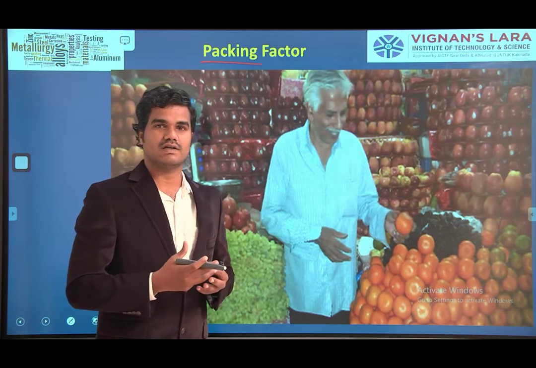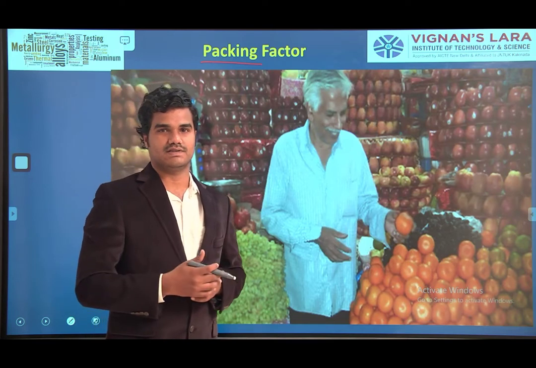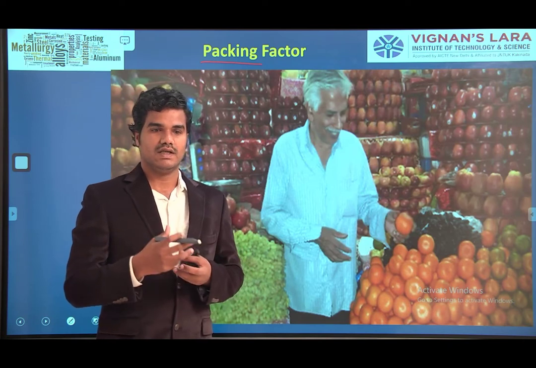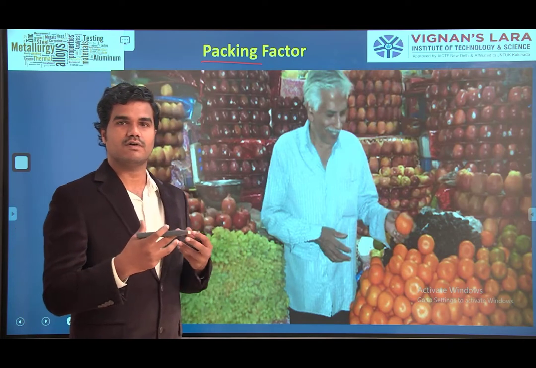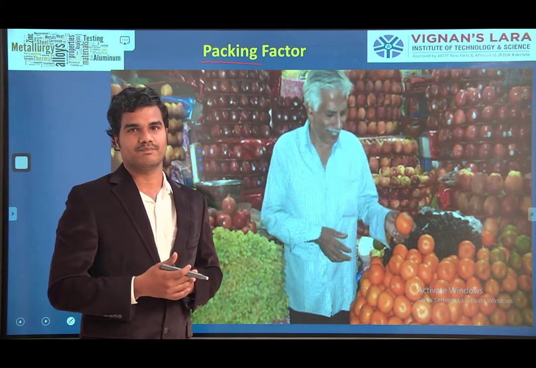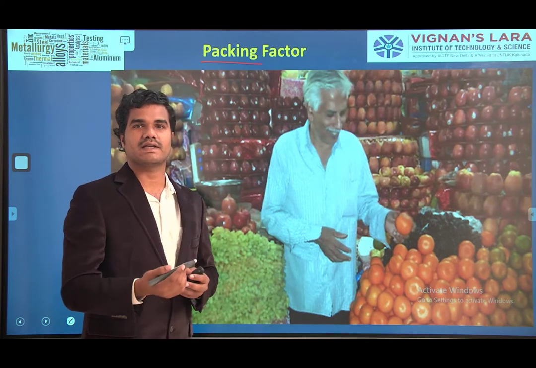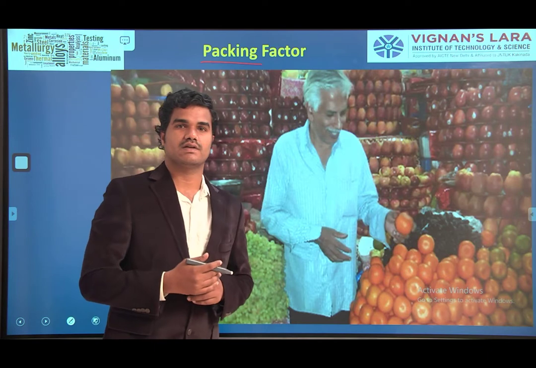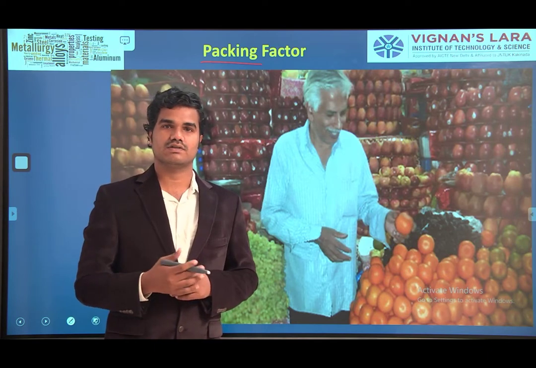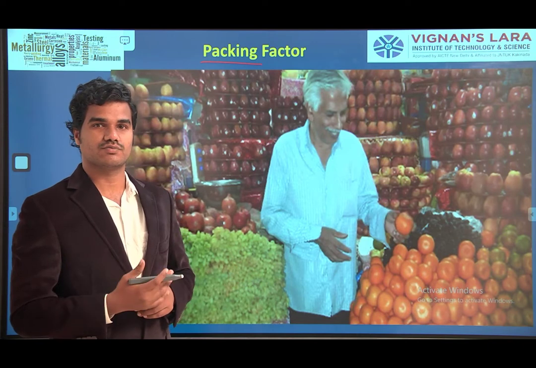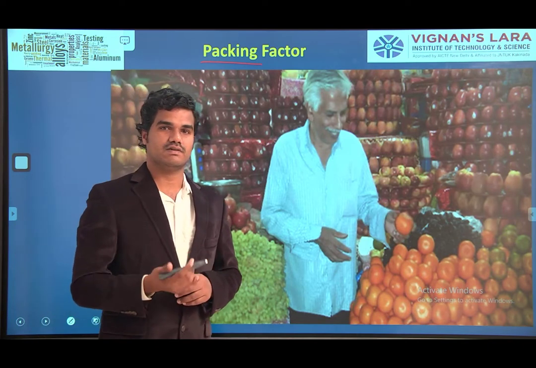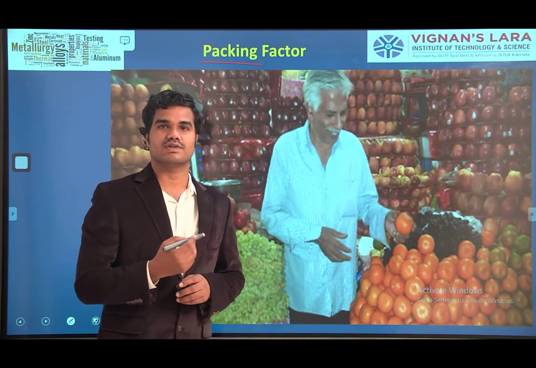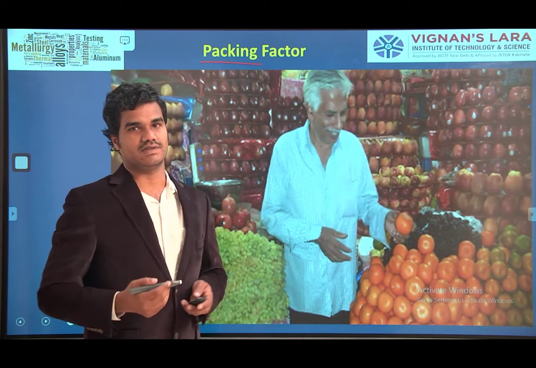So in every metal, packing of atoms takes place. As our metal is a combination of many atoms, the combination of atoms is nothing but packing. So in different metals, different packings will be there. As I told the topics, body centered cubic, face centered cubic, and hexagonal close pack, different crystal lattices we have discussed in the crystallization topic. So once again I am telling, please recall the crystallization presentation to better understand this presentation.